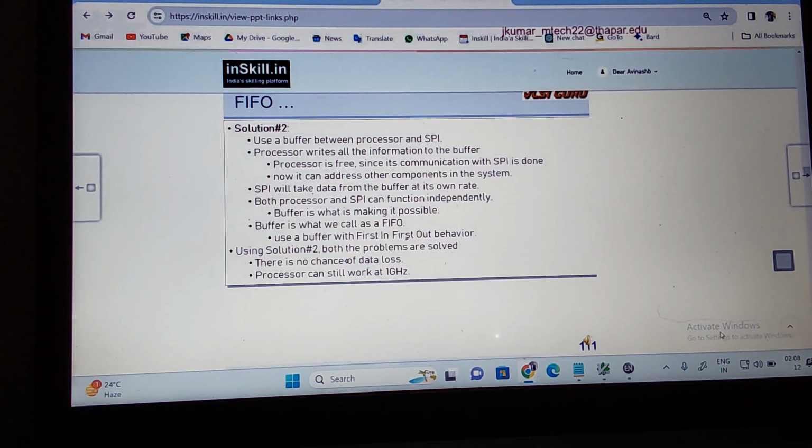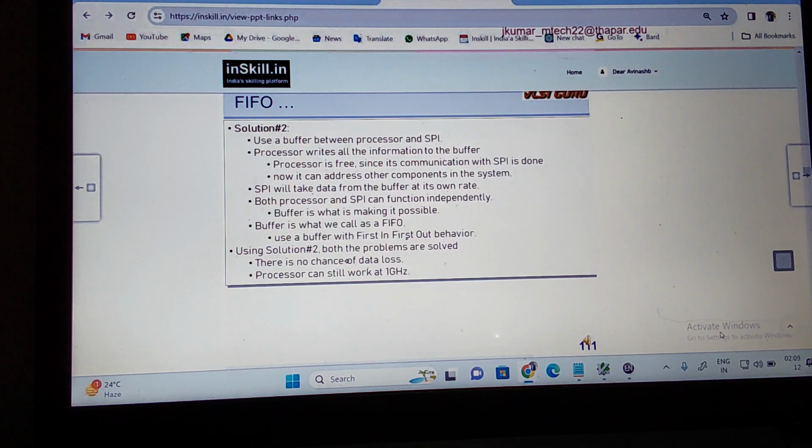Both processor and SPI can function independently now because of putting the buffer in between master and slave. How is it made possible? The solution is nothing but putting the buffer. So the buffer is what we call first in, first out. I should write the data fast in and take the data fast out. So use the buffer with first in, first out behavior here.